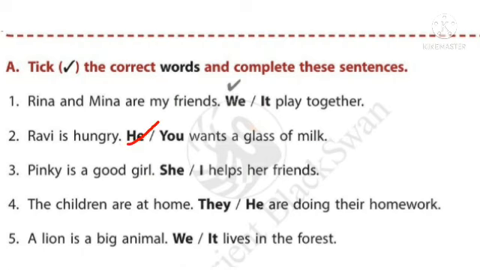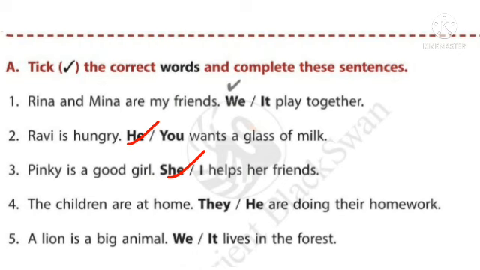Third one, Pinky is a good girl. She or I helps her friends. Here the noun is Pinky. Pinky is the name of a girl. That's why we use the pronoun she. Fourth one, the children are at home. They or he are doing their homework.